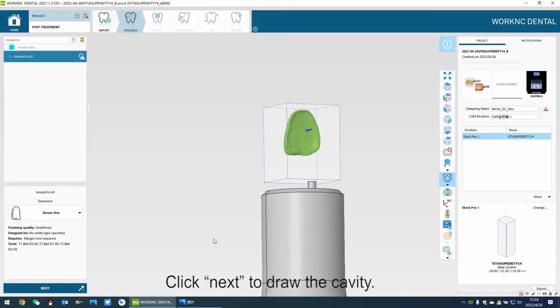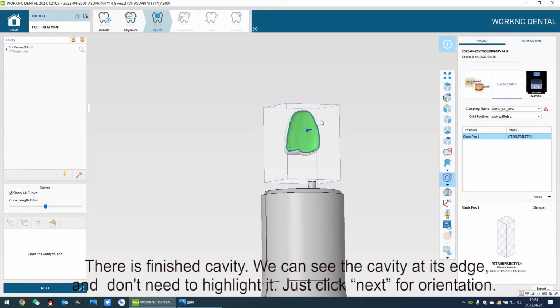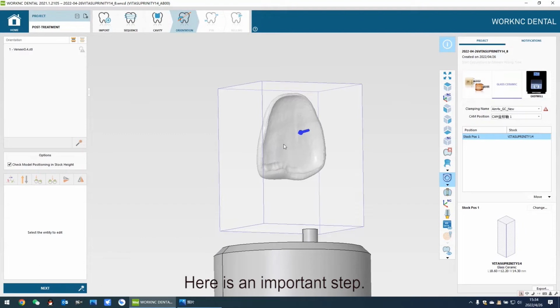Click Next to draw the cavity. There is finished cavity. We can see the cavity at its edge, and don't need to highlight it. Just click Next for orientation. Here is an important step.